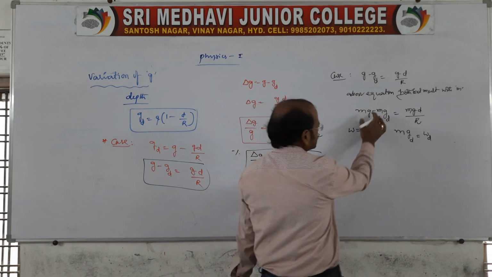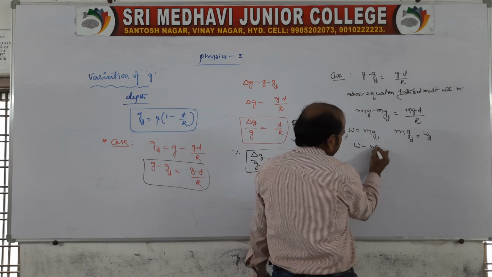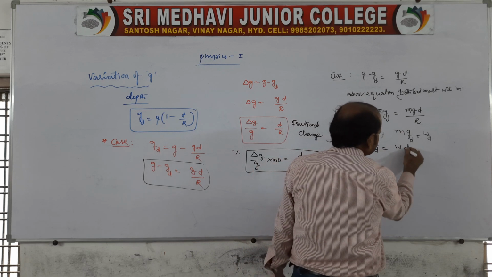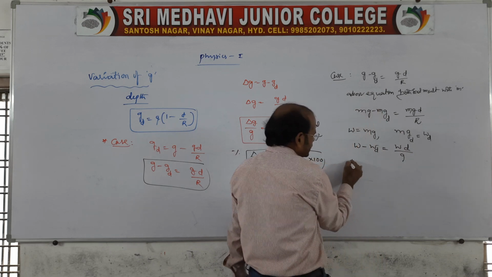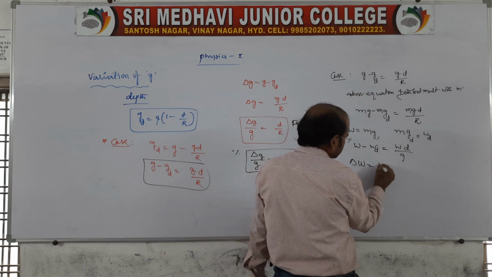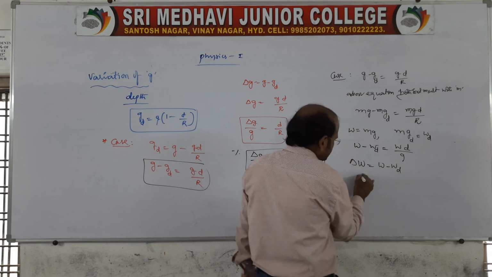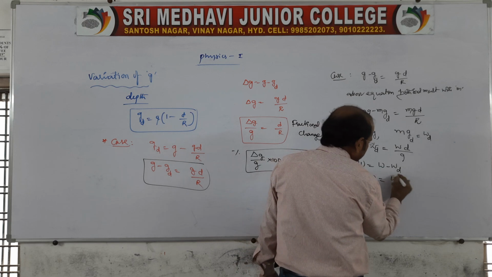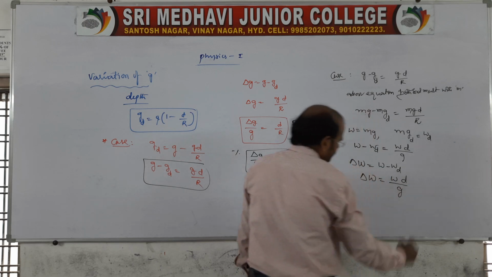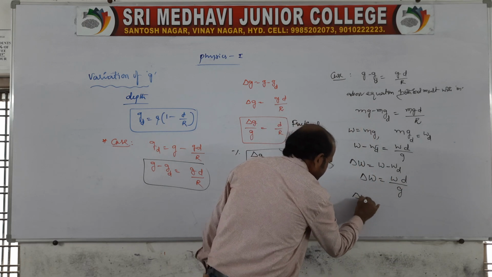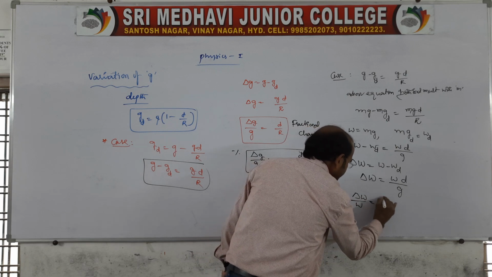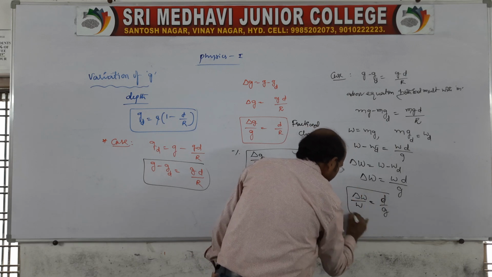So you write here W minus Wd, the weight at depth. So there will be a change in weight, of course. So delta W is equal to W minus Wd. Then the fractional change we can take like this. This is the fractional change.